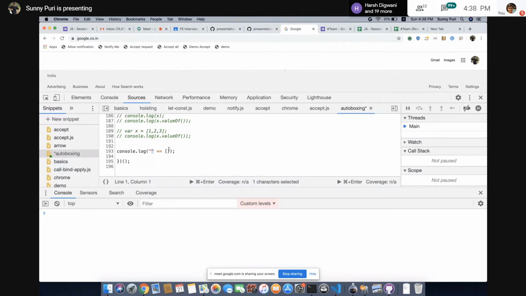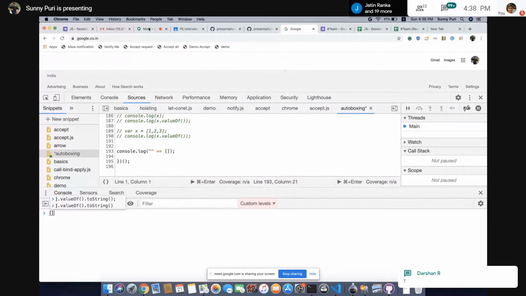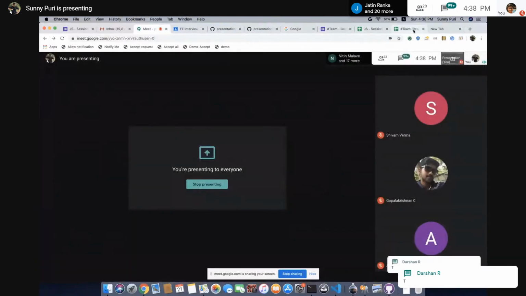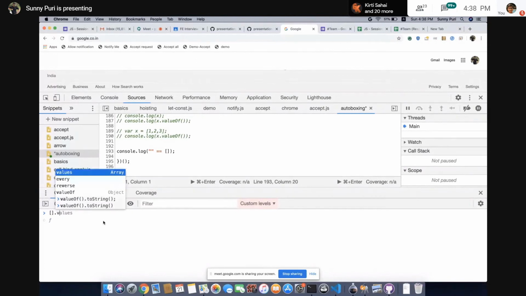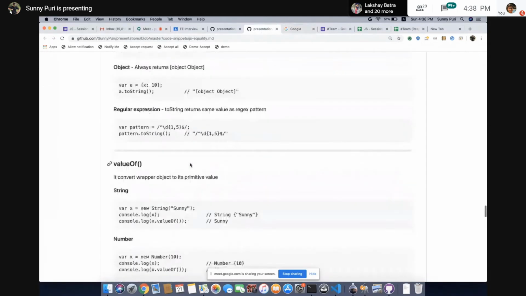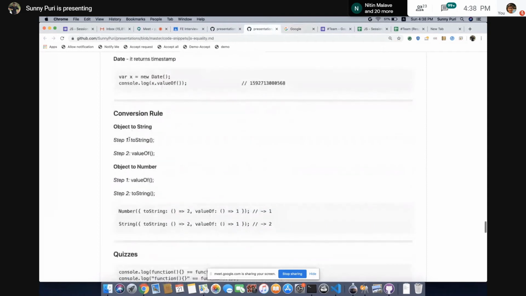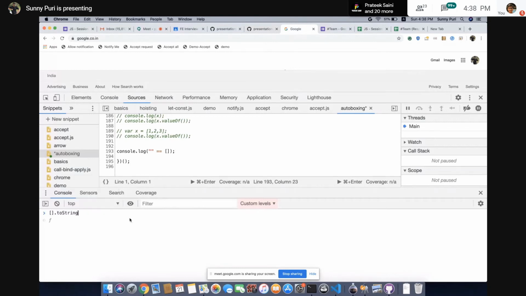In case of this empty array, we know an empty array is what? An empty string when we convert its value. So in this case, string and object. Let's see the conversion rule. Object to string, right? So first toString, then valueOf. So we are getting an empty string. Empty string is equal to empty string. This is clear. So this will give you true.